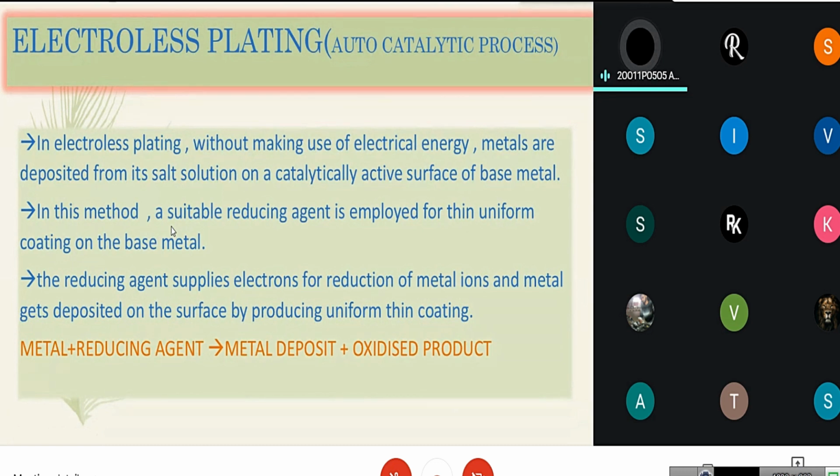The reducing agent supplies electrons for reduction of metal ions, and metal gets deposited on the surface by producing uniform thin coating. Here we can see the metal ions plus reducing agent, metal deposit and oxidation product. The reducing agent supplies electrons to metal ions, then the metal deposits on the base metal, and the reducing agent will oxidize.